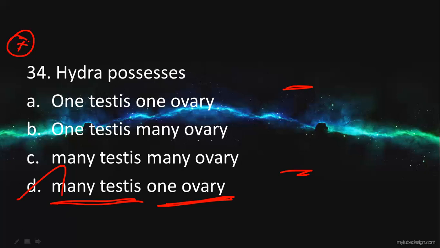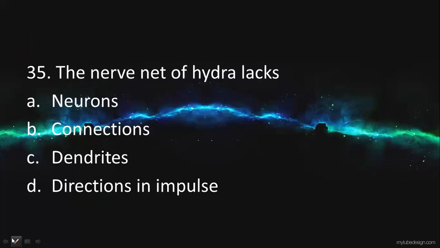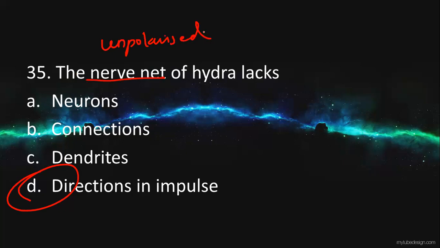Right? The nerve net of hydra lacks. What is that? Direction in impulse. So that nerve net is not like the nervous system which is present in our body. They will not have any direction in impulse. So that is the one character which the nerve net of hydra lacks, right? Why? Because this nerve net is unpolarized, and so the impulses can pass in all directions. Yes. Next question.